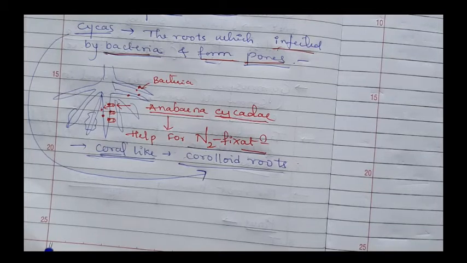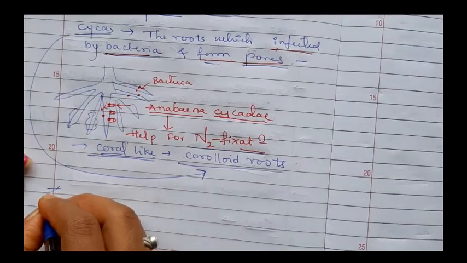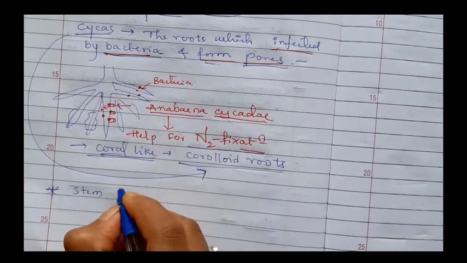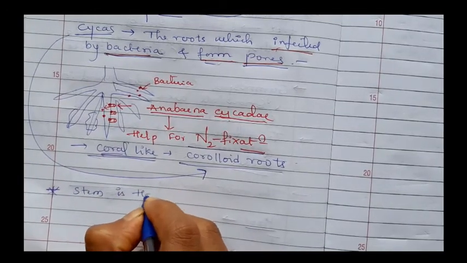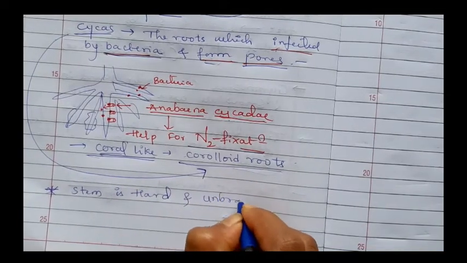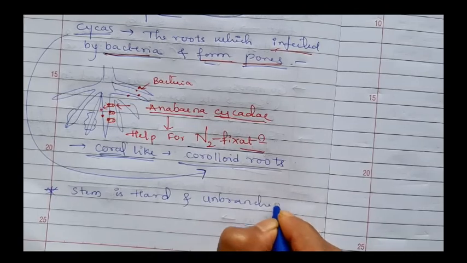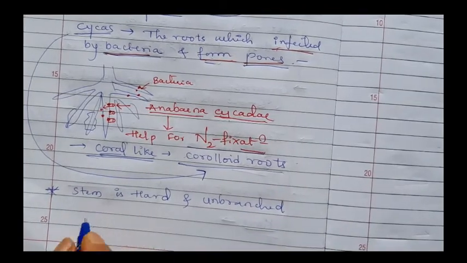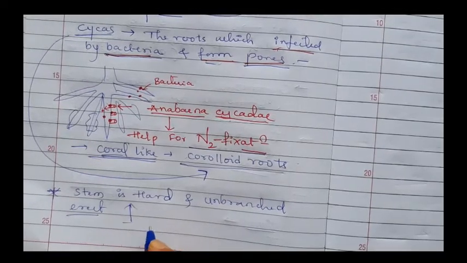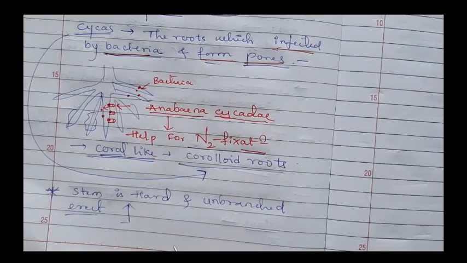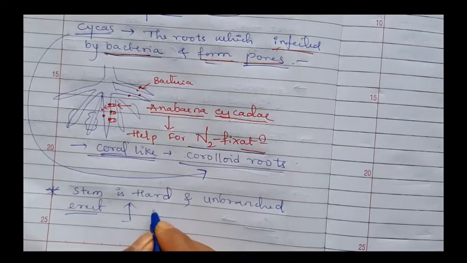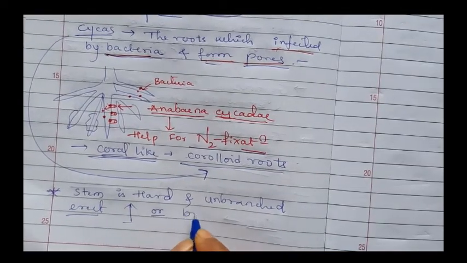Then next point, the stem which is present in gymnosperms is very hard. Stem is hard and unbranched. There are no branches. Then erect. I told that it is very vertical to the earth level. Erect or branched.